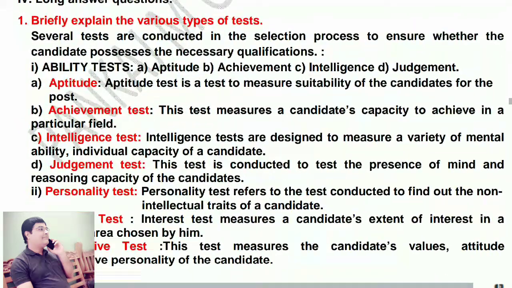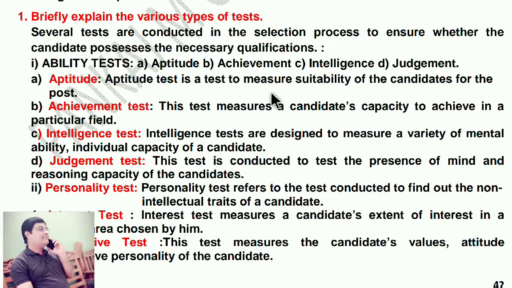Now we'll move on to the long answer. Briefly explain the various types of tests. Several tests are conducted for the selection process. Now we'll move on to the first ability test, aptitude. Aptitude test is a test to measure the suitability of the candidate for the post. That is known as aptitude test.